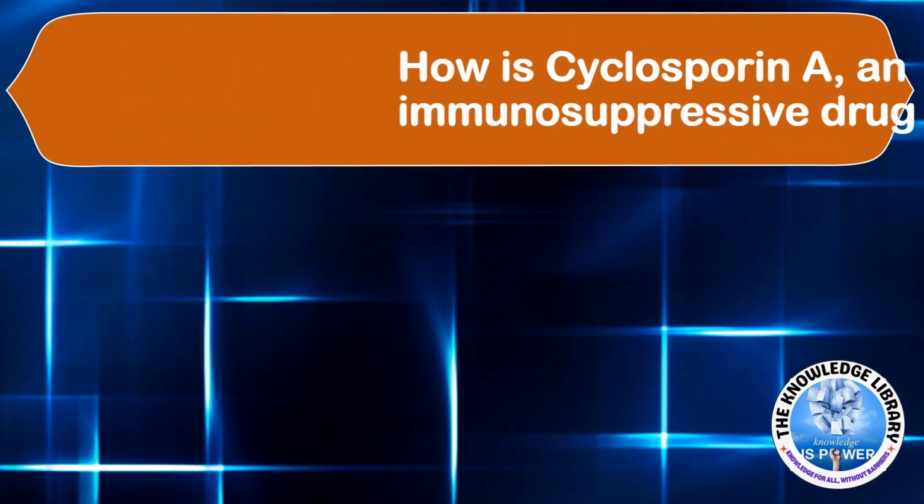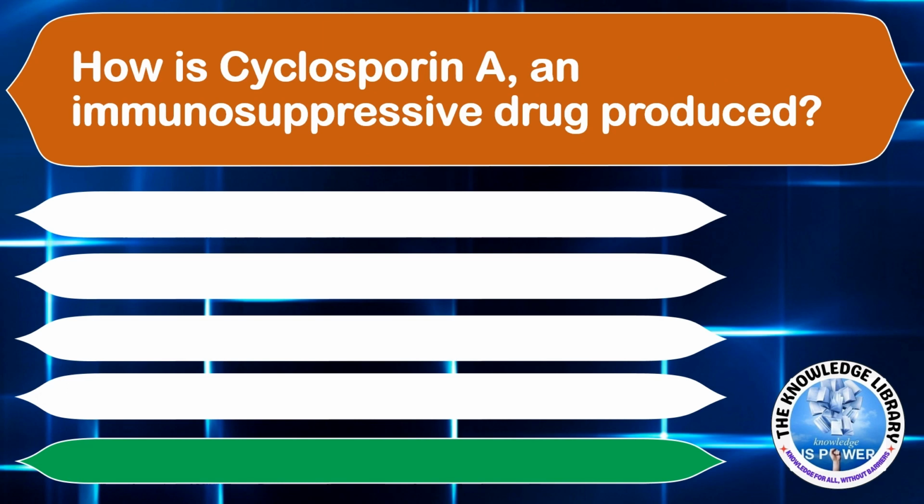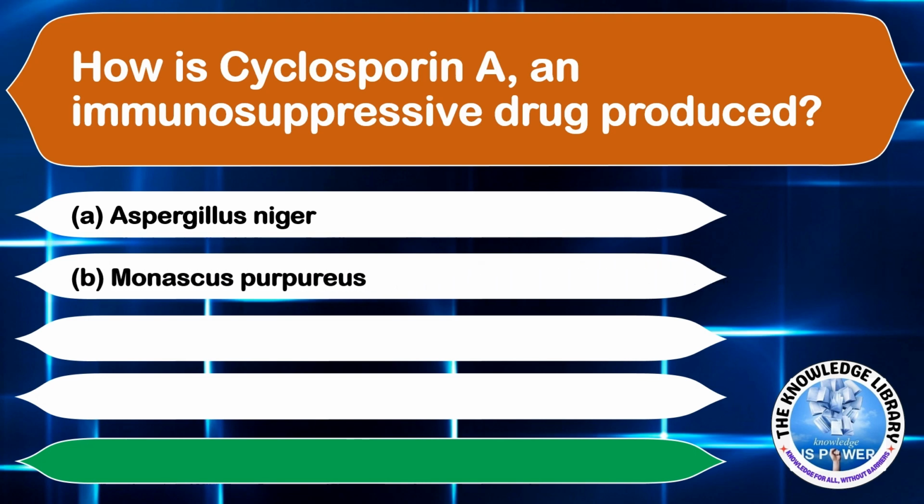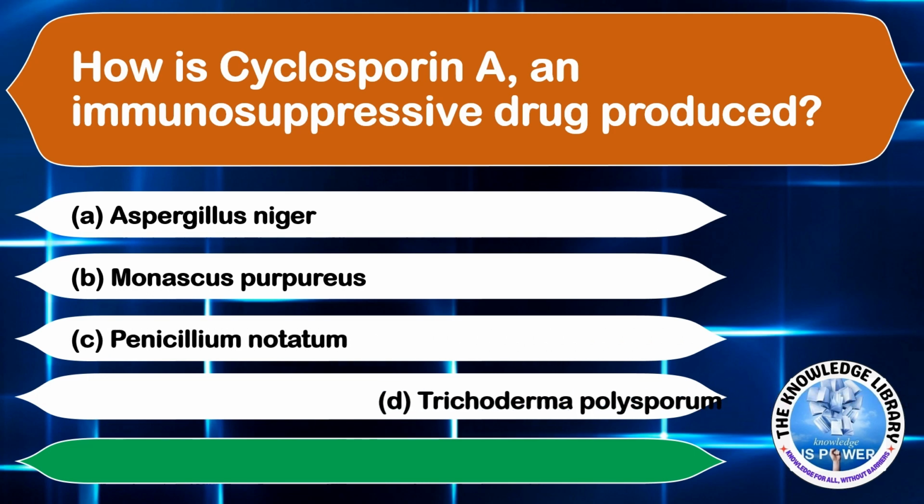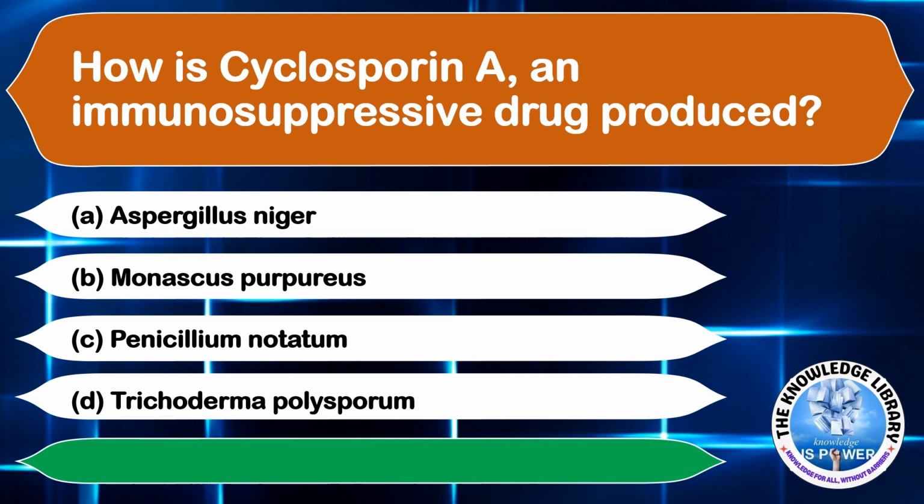How is cyclosporin A, an immunosuppressive drug, produced? Option A, Aspergillus niger. Option B, Monascus purpureus. Option C, Penicillium notatum. And option D, Trichoderma polysporum. The correct answer is option D, Trichoderma polysporum.